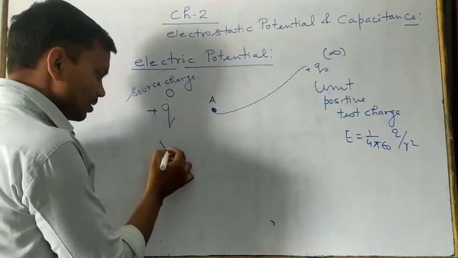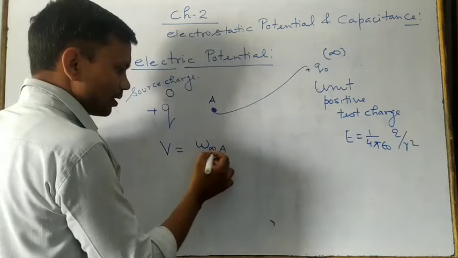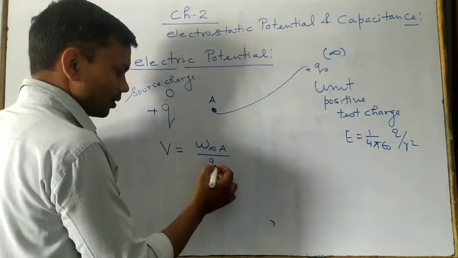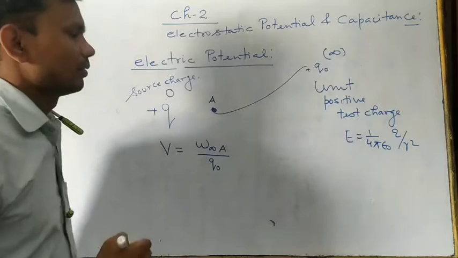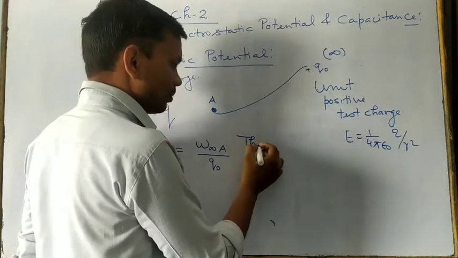So electric potential V is equal to W from infinity to the particular point A, upon the test charge Q naught. So this is the general definition.